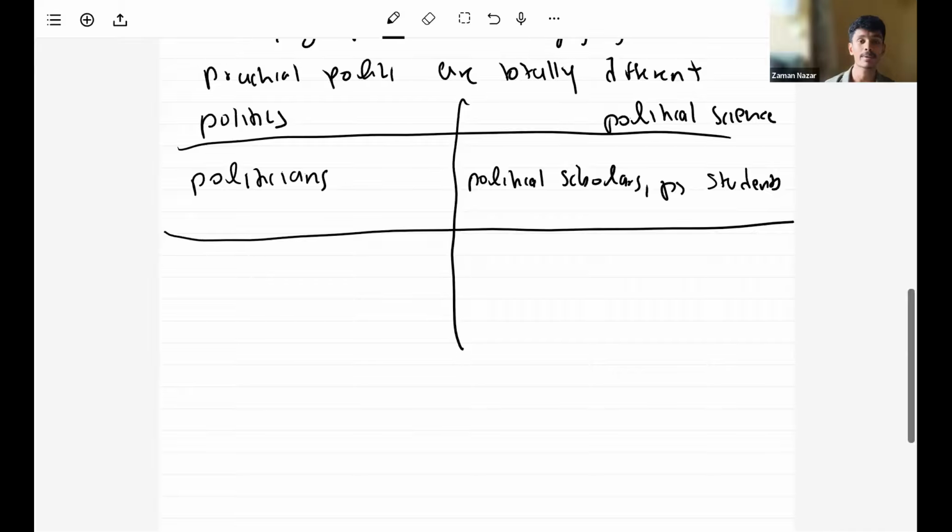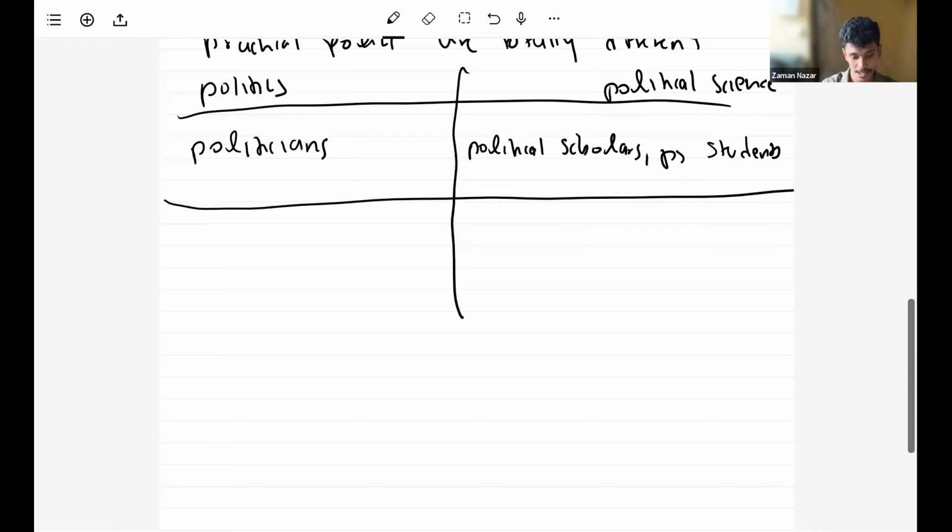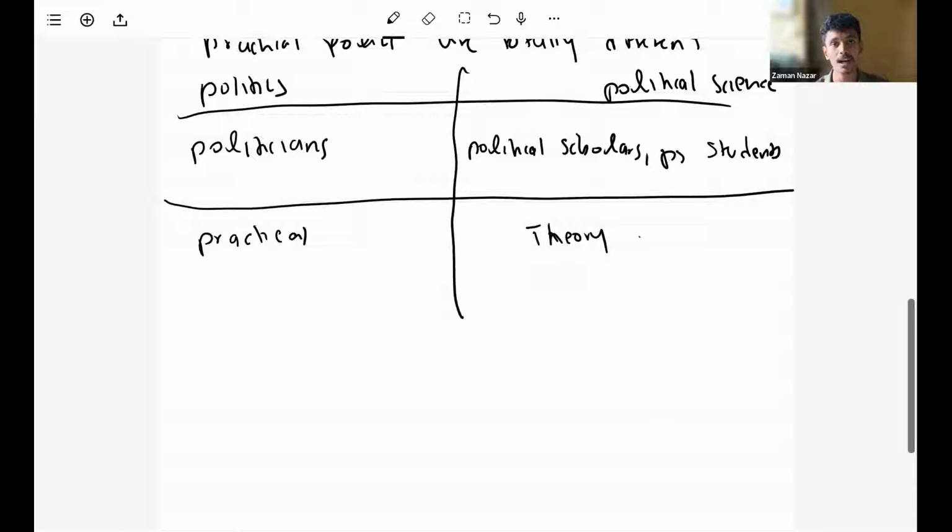Another major difference is that politics is practical, while political science is mainly theory based. For example, in politics, we run a country. The president runs the country and governs it. Parliament makes the laws, and the president implements the laws, right? So that is a practical aspect. Politics is a practical aspect.